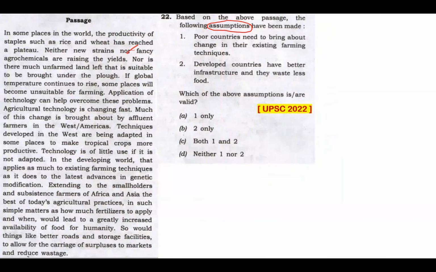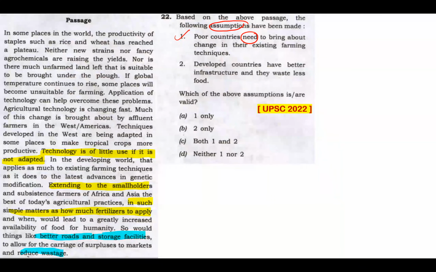Let's look at these statements. Poor countries need to bring about change in their existing farming techniques. Need. Need is an absolute word, but the keyword is assumption. So when we read the stretch of this passage, we can clearly say that this can be assumed even though the word need is used from this passage. Technology is of little use if it is not adapted. So it's about adopting and adapting. And it goes on to say extending to smallholders. And then the passage adds to it saying in such simple matters as how much fertilizer to apply. So it's about a need to bring about some changes in existing farming techniques.